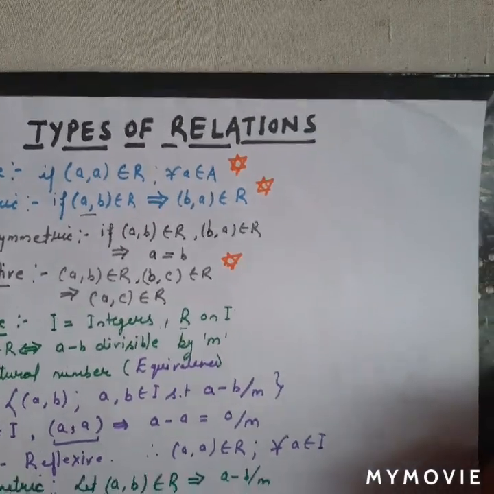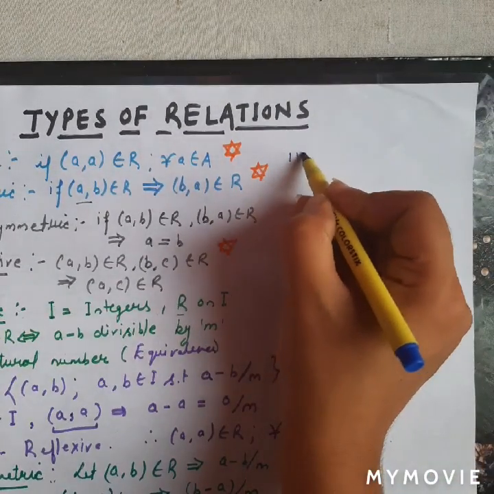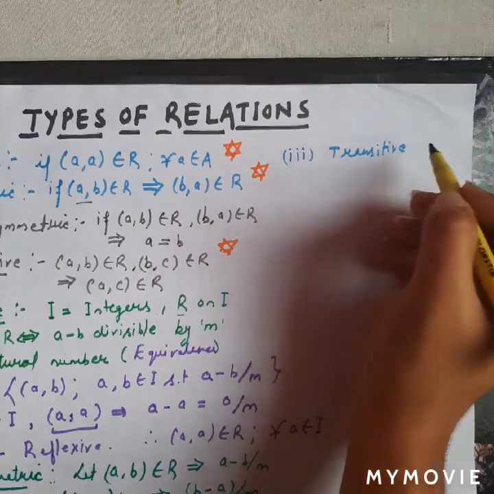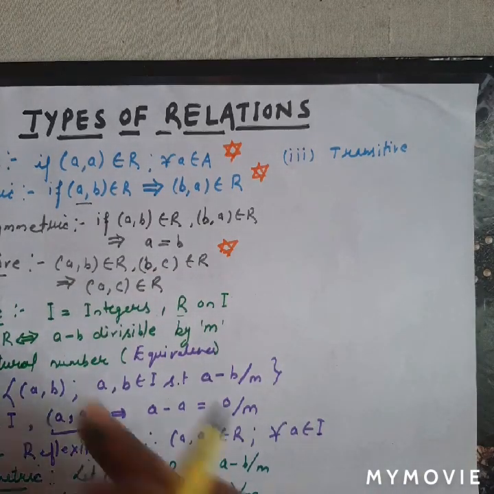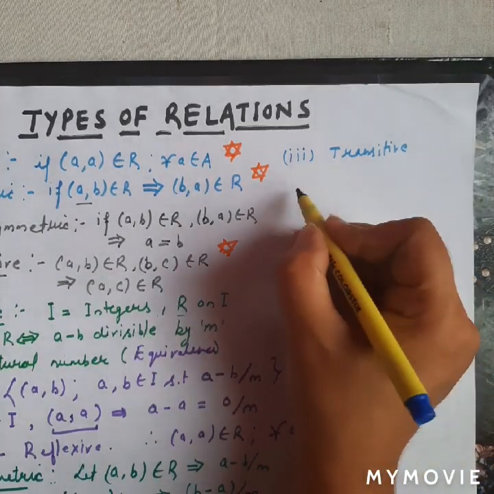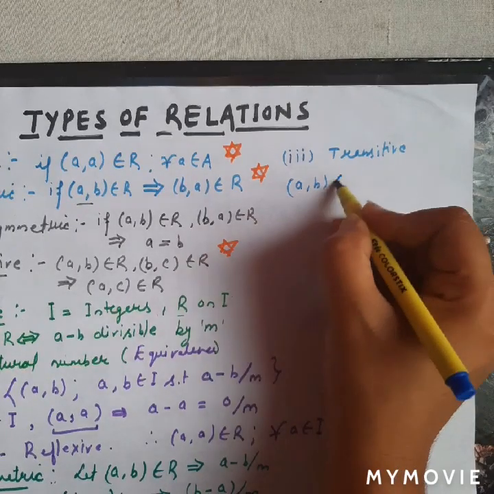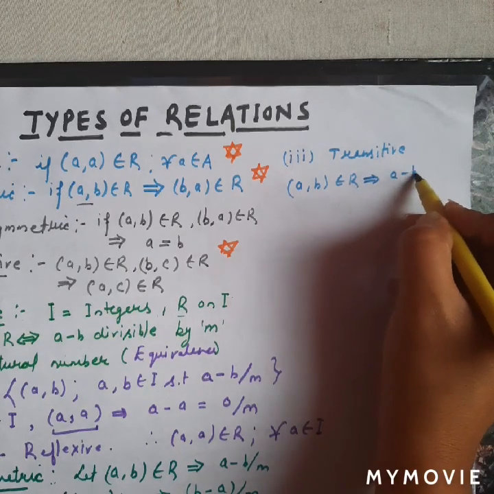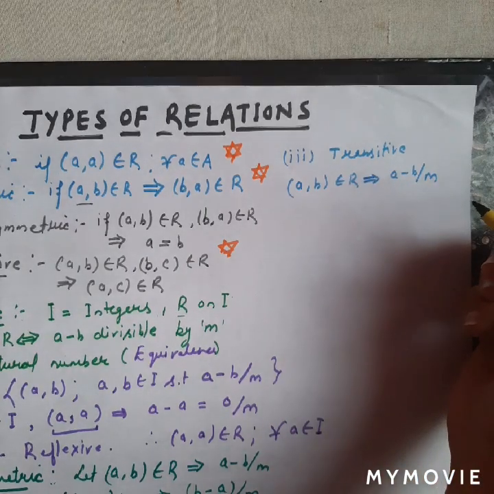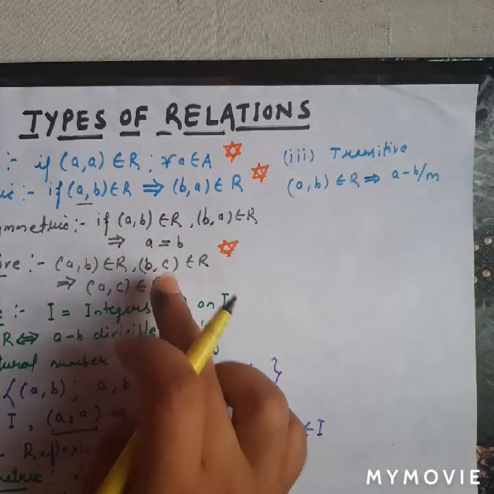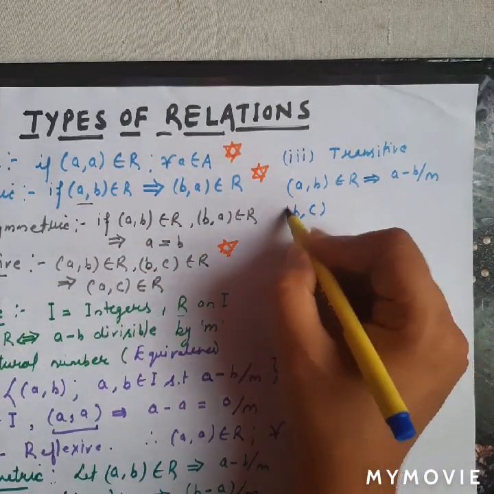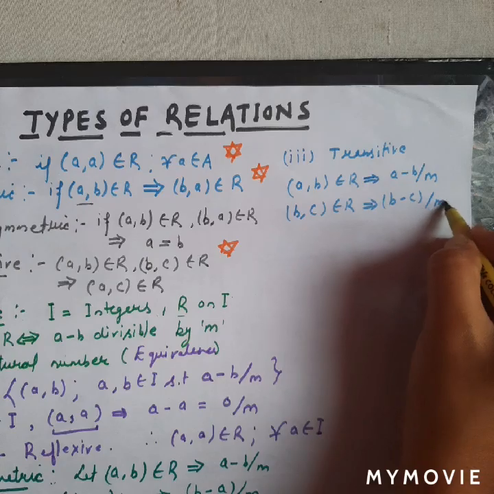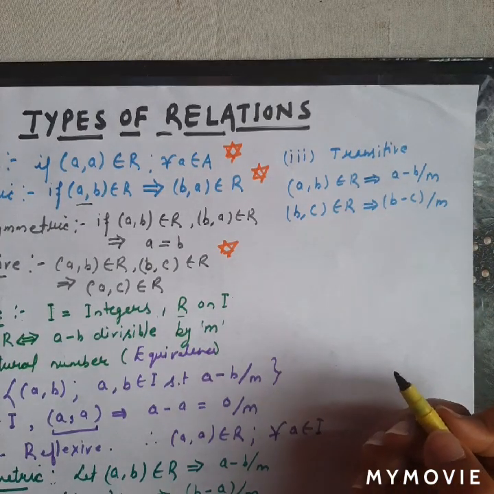Now come to the next type, which is the transitive relation. In the transitive relation, we will consider two ordered pairs. First of all, let us consider (A, B) belongs to R, right? It means A minus B will be divisible by M. And we will consider the second ordered pair (B, C), which belongs to R. That means B minus C will also be divisible by M, right?